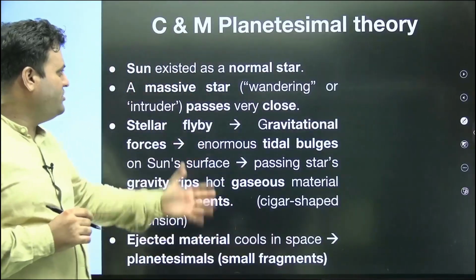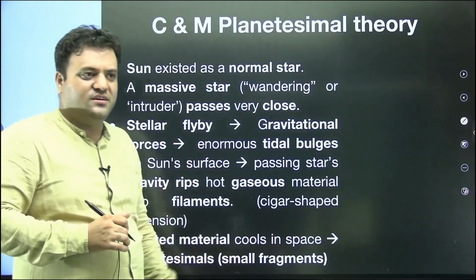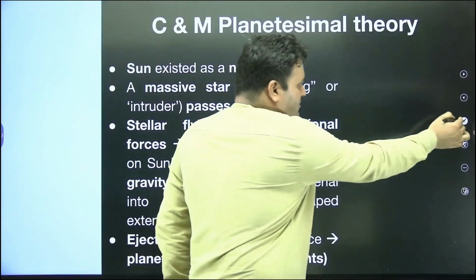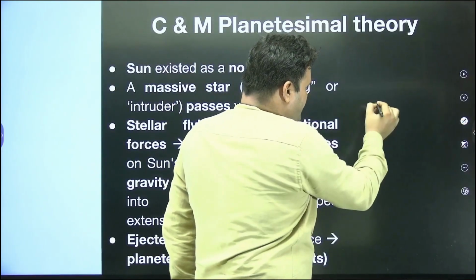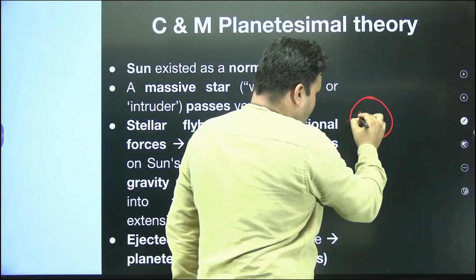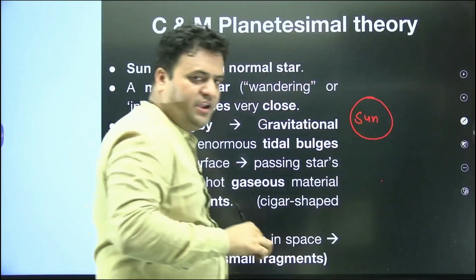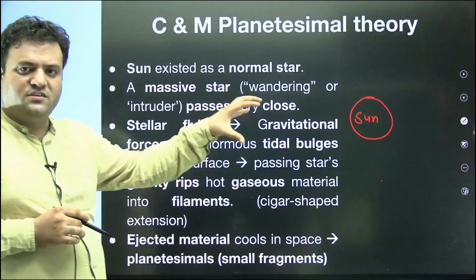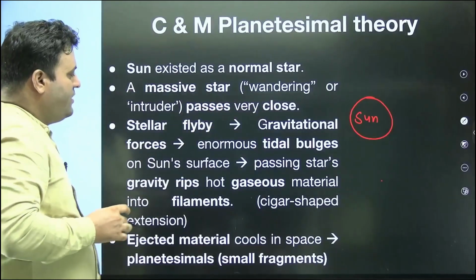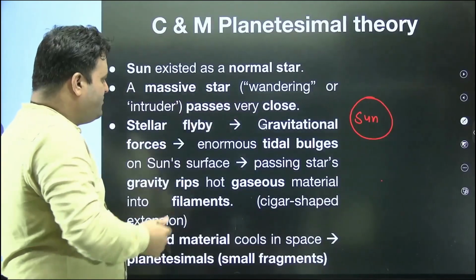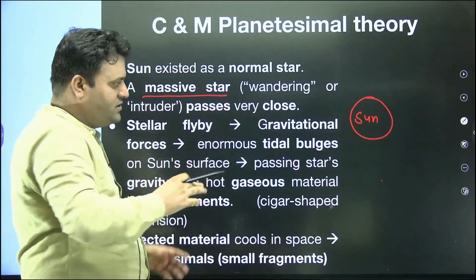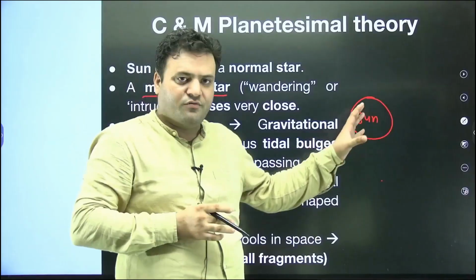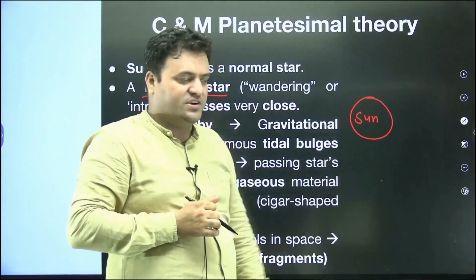As I told you, this theory assumed that there is a pre-existent sun, which we used to see even nowadays. It is termed a normal star. And with this sun, there was one massive star which has some greater area than that of the sun, especially.